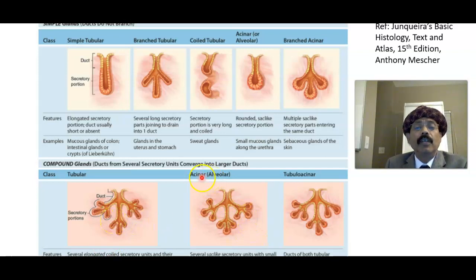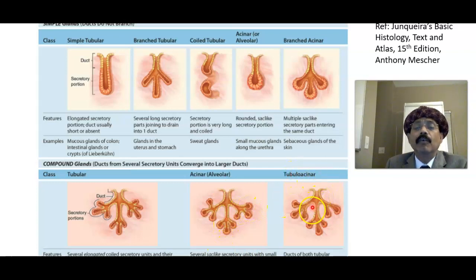This is the compound acinar gland, with several sac-like secretory units with small ducts converging to a large duct. That is found in the exocrine pancreas.